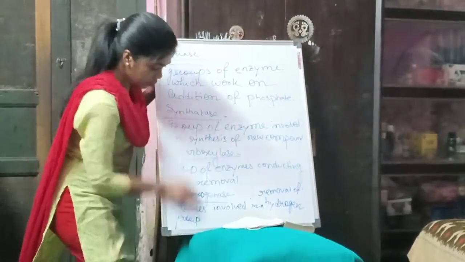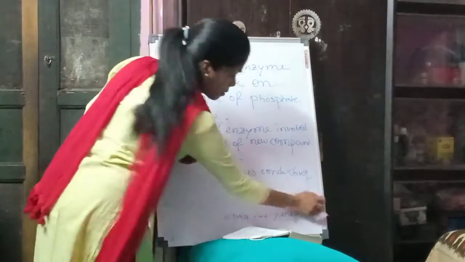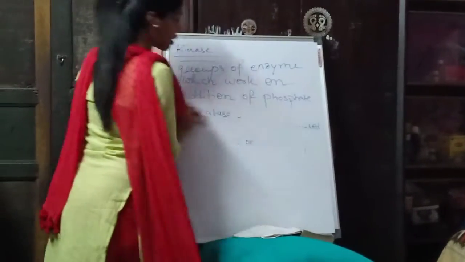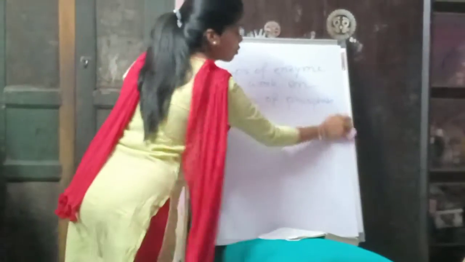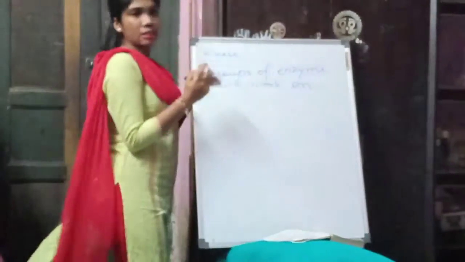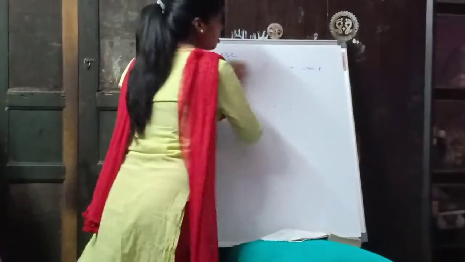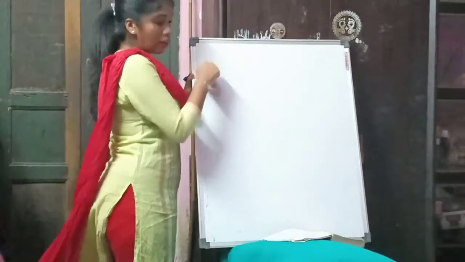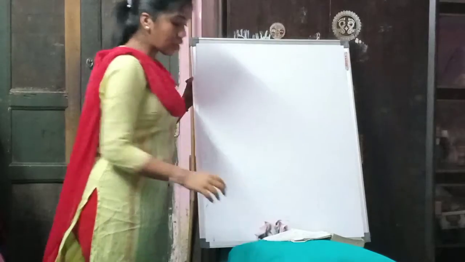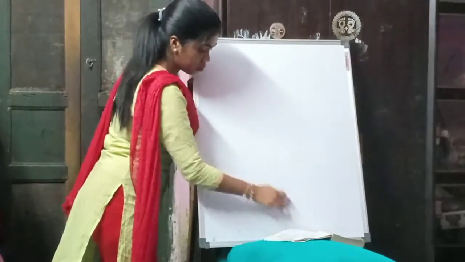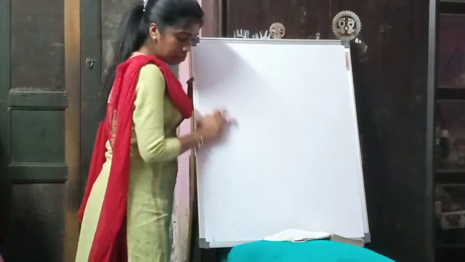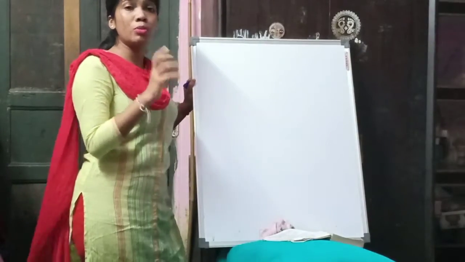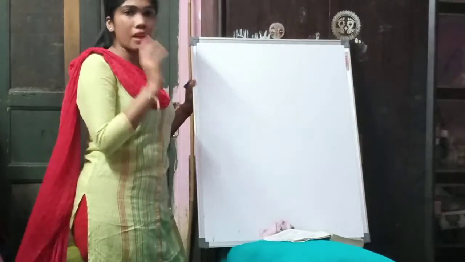So I'm erasing it. This does not come in your exam in the form of a definition. I have asked you to make a note of it so that whenever you are writing any metabolic cycle, you don't need to memorize the names of the enzymes every time.